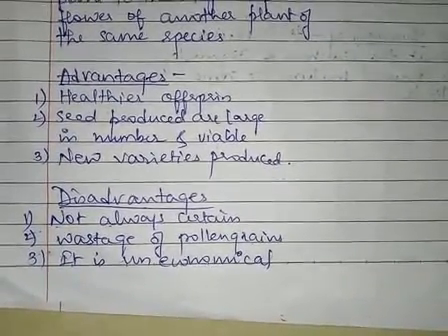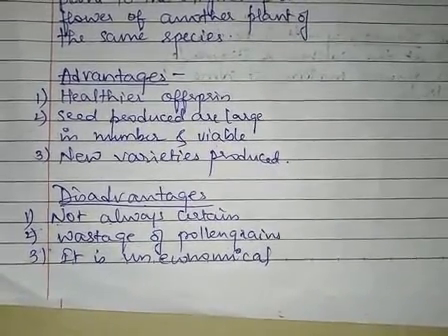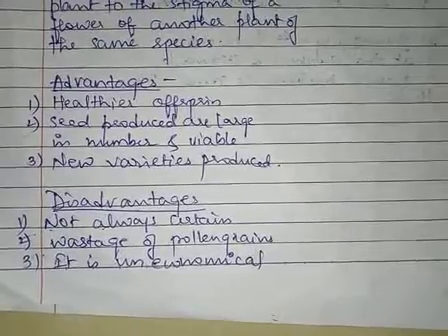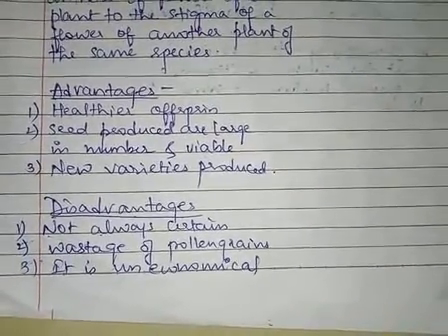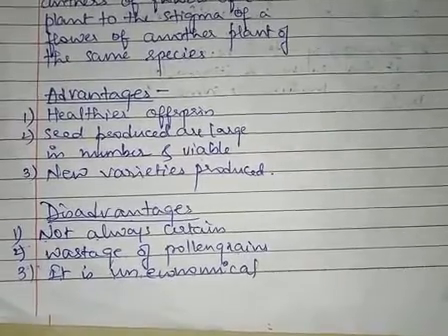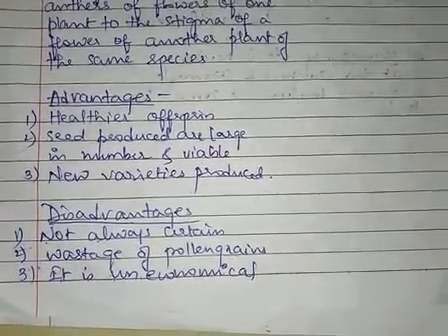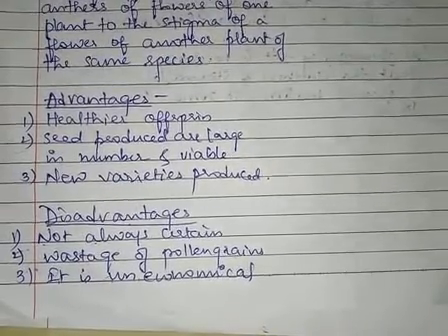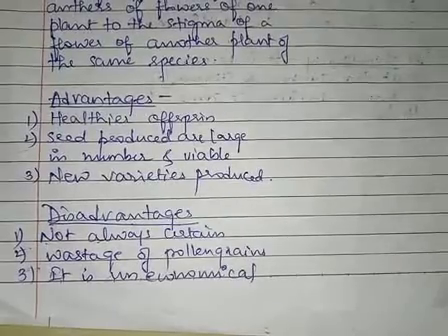That is why we say that cross-pollination is uneconomical for the plant, because a lot of nutrients are wasted in making the flower attractive.